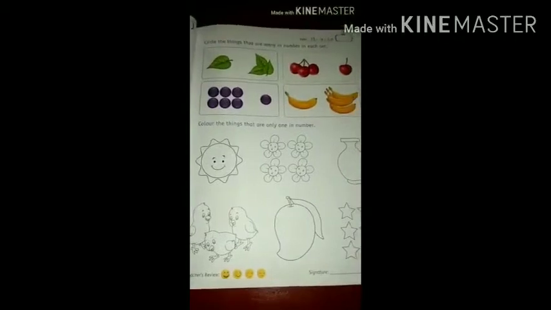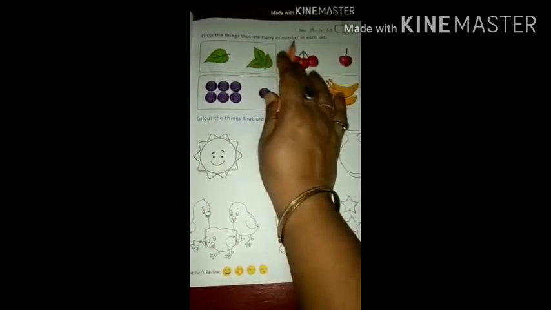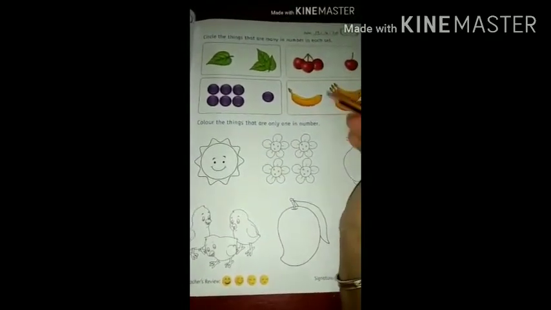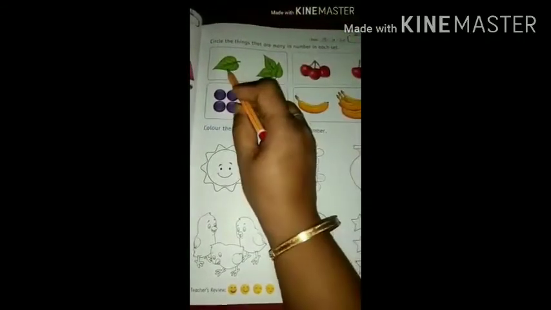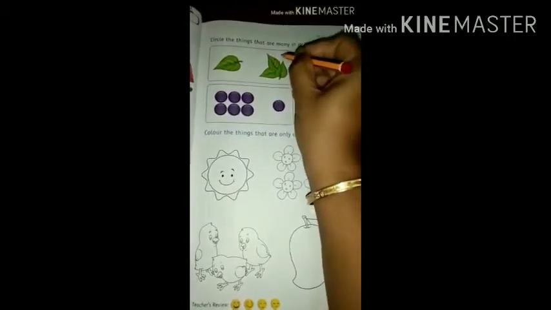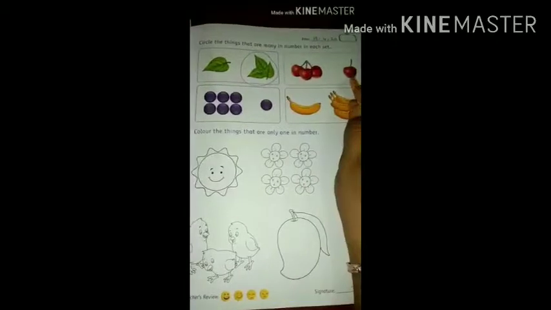Now see, on the next page, we have a small exercise. Circle the things that are many in number in each set. So we have to circle the things which are many in number. So what is it? One and many. So we will circle many. Many, one.